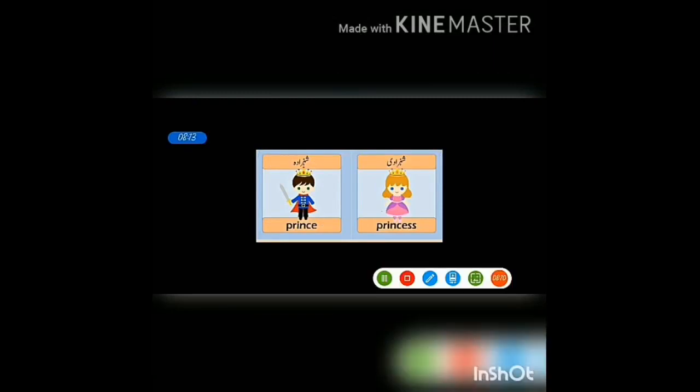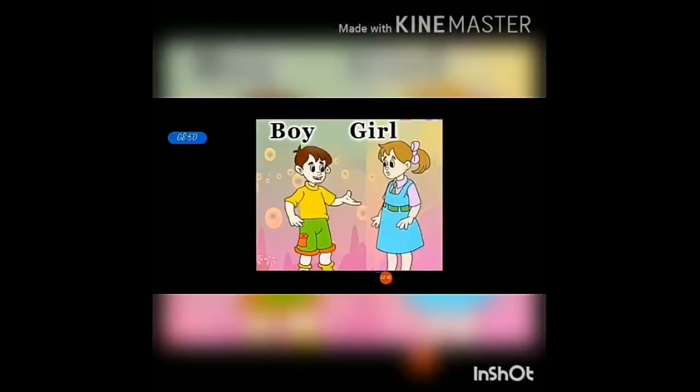Shall we see some examples here? Here I have given two pictures. One is prince and another one is princess. For prince, what pronoun do you have to use? Yes, he. You have to use the pronoun he. For the princess, you have to use the pronoun she. What pronoun do we have to use for the princess? She.